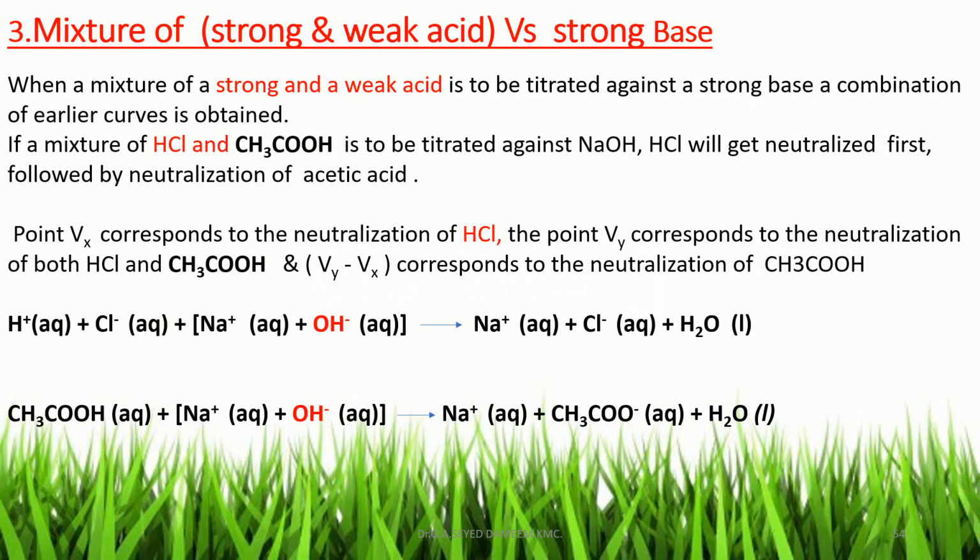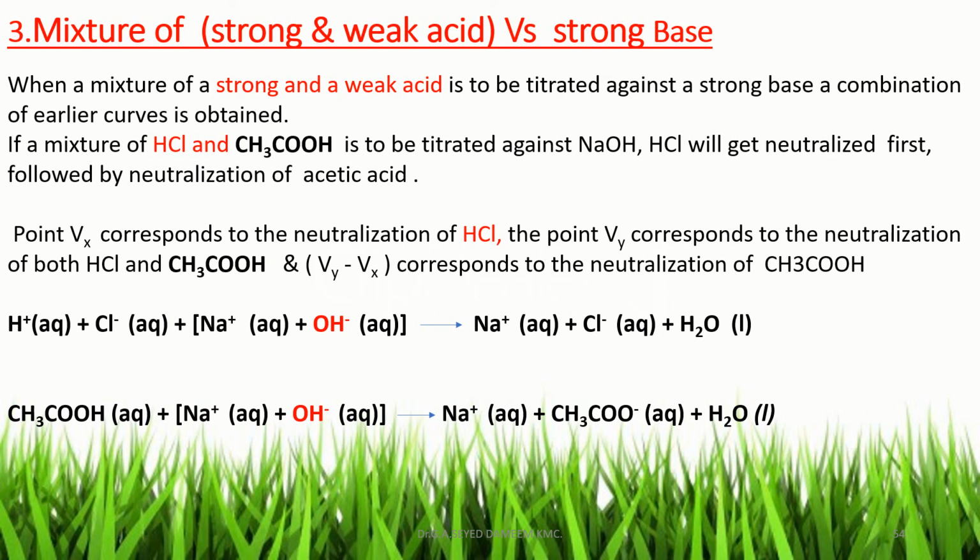The point of intersection of the first two straight lines, let it be Vx, is the volume of sodium hydroxide required to neutralize HCl in the mixture. And the point of intersection of the second and third straight lines corresponds to the volume of sodium hydroxide required to neutralize both HCl and acetic acid. So Vy minus Vx is the volume of sodium hydroxide required to neutralize acetic acid in the mixture.